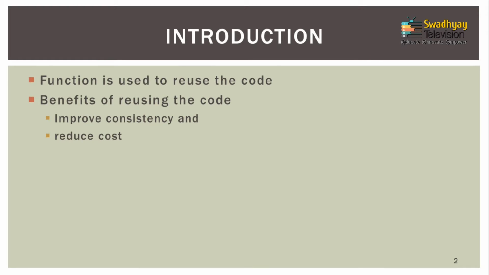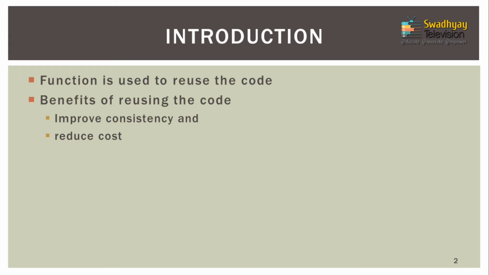So the first question that will come into your mind is why you should use functions. The software engineering concept says that code should be reusable. Reusability means once you write a code, the same code can be used whenever you require it.